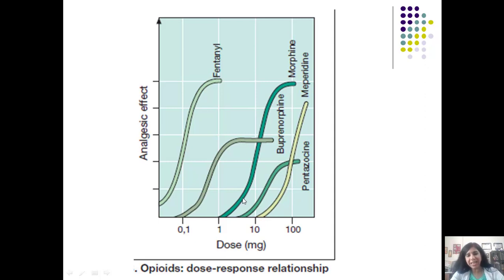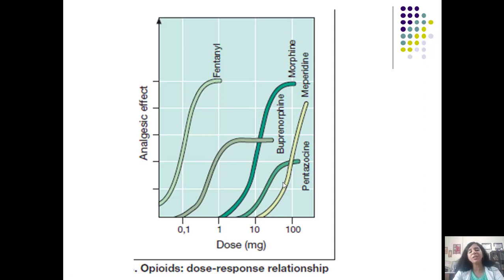Pentazocine is less potent than morphine. It is less potent than buprenorphine. Of course, very much less potent than fentanyl. And look at its maximal efficacy, which is very low as compared to buprenorphine, morphine and fentanyl. And this is because it is a kappa agonist. Kappa agonism does provide spinal and supraspinal analgesia, but this analgesia does have a ceiling effect.